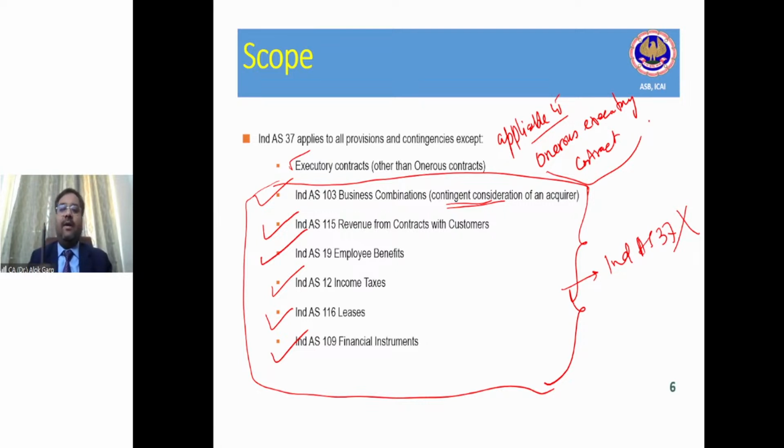For example, I am a company and I have entered into a contract with a customer to supply goods on a particular delivery date, right? If I do not supply the goods, the customer will not pay me. So it's an executory contract. If I supply the goods, the customer will pay me. So either both parties will perform their obligation or neither party will perform, or they equally perform their obligation.